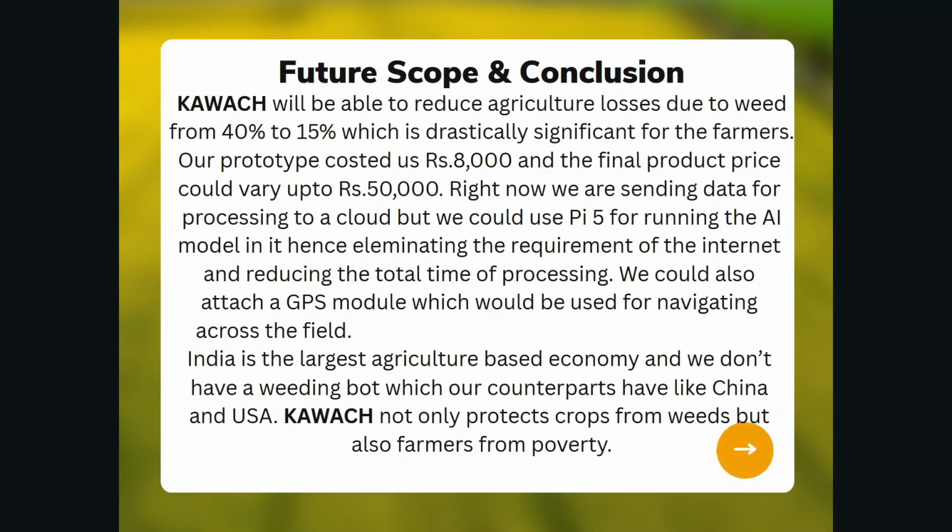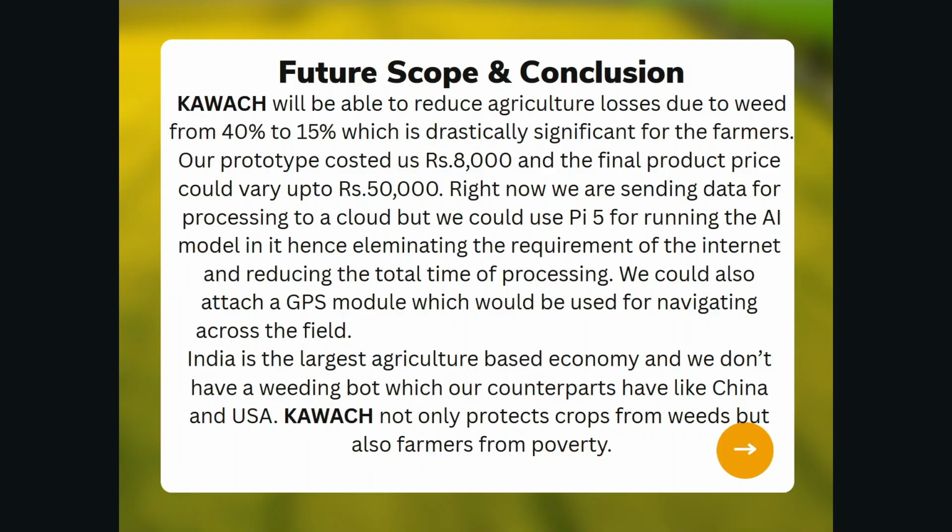KAWACH will be able to reduce agricultural losses due to weeds from 40% to 15%, which is drastically significant for many farmers. Our prototype currently costs around 8,000 and the final product could cost up to 50,000.